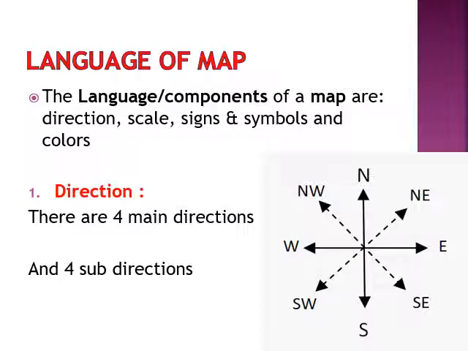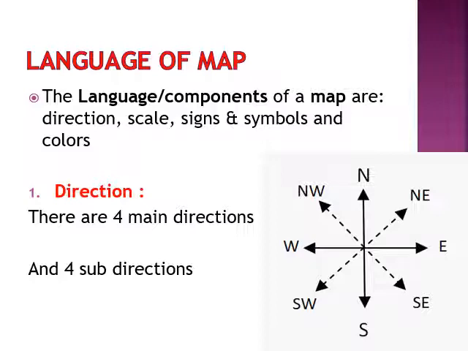Now, as you all have your own languages of communication, similarly maps also have certain language or components. There are in all four main components of a map: direction, scale, signs and symbols, and colors. There are four main directions and four sub-directions.